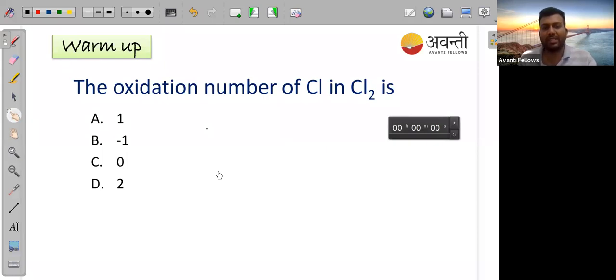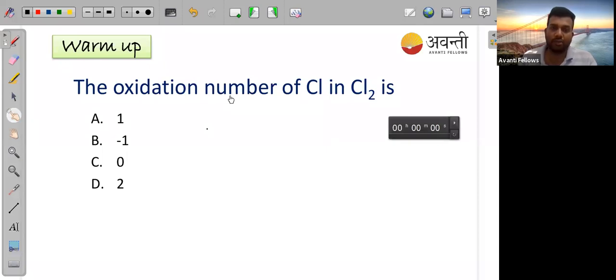I got a mix of answers. Some people are saying the redox reaction has been completed, but you are not giving the correct answer. You can see most of the people are telling option B, 41%. Second is 30%, option B. And this is 11, this is 19%.